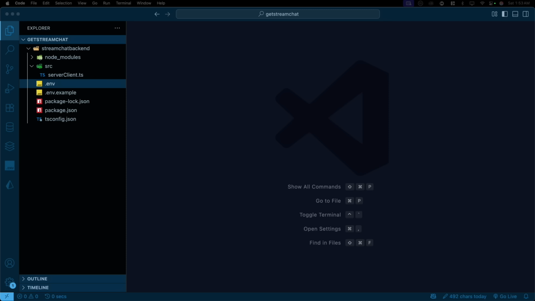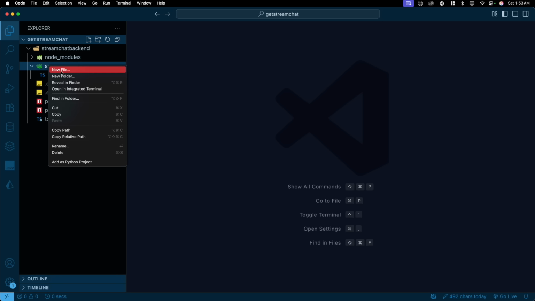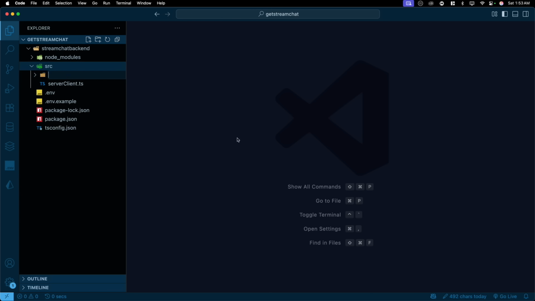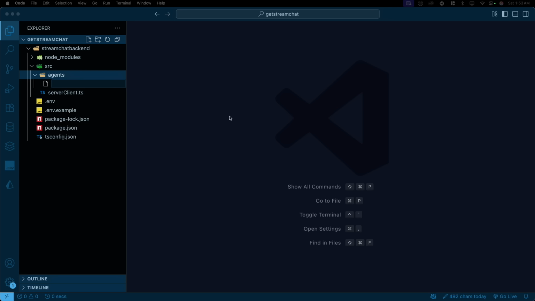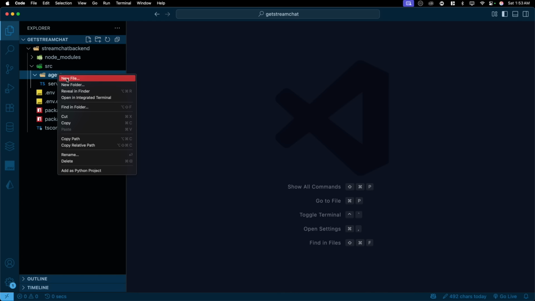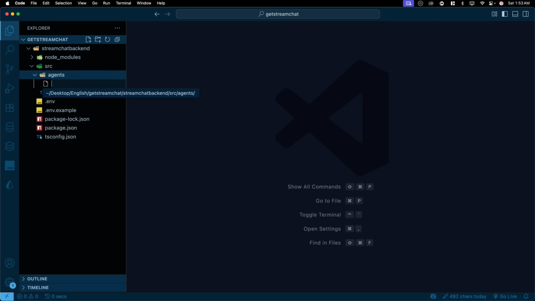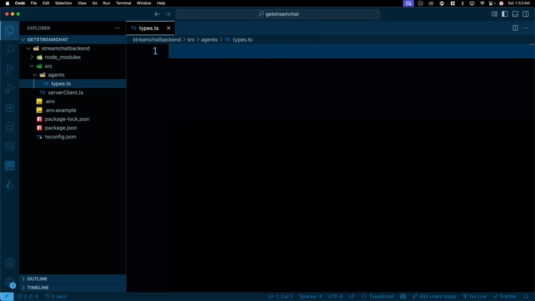Again, it's totally dependent on you where you are keeping your types. I would love to keep them inside an additional folder. So I'll create a new folder, and this folder is going to be agents, because this is where we are going to keep all of our agents. And let's go ahead and create the first type actually, not even the agent. New file. Right click, new. Yep, now I can write types.ts so that we can import the types and work with that.